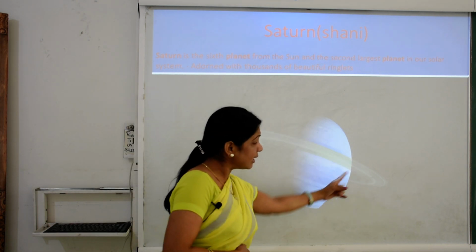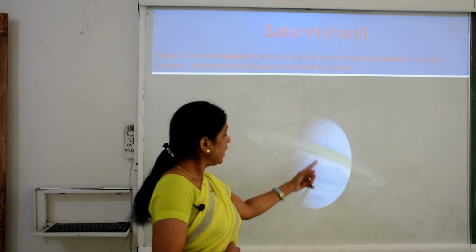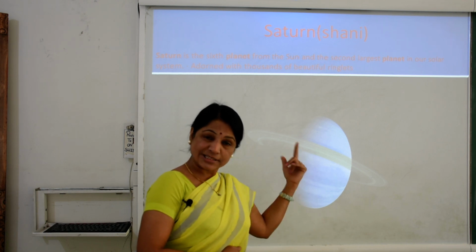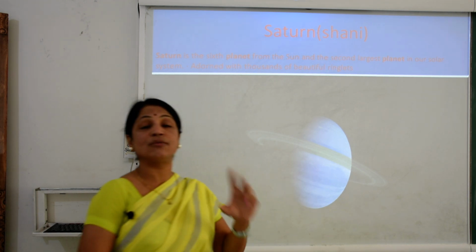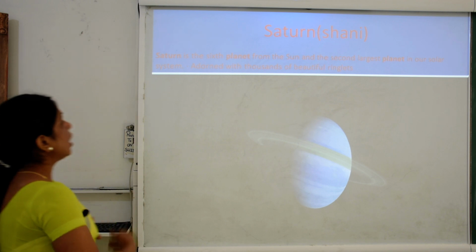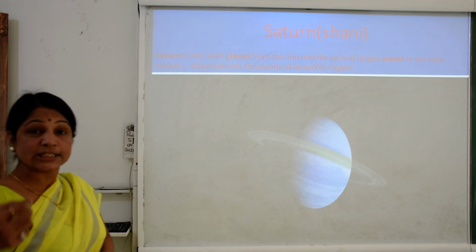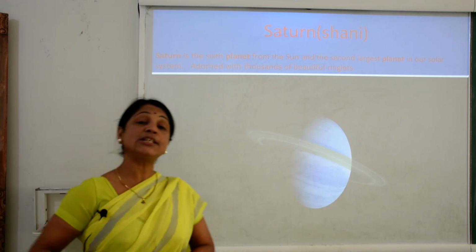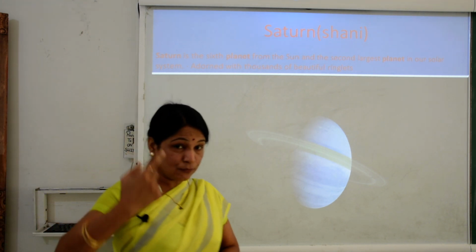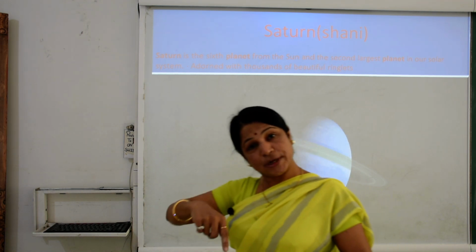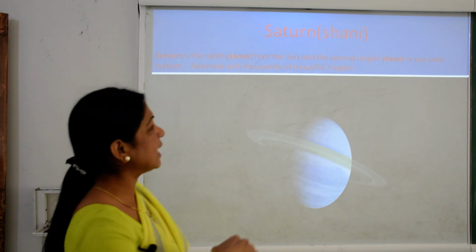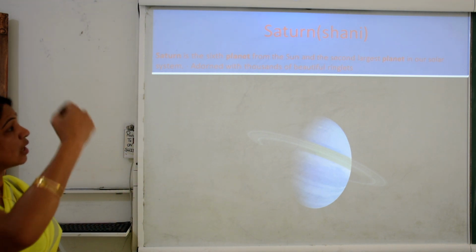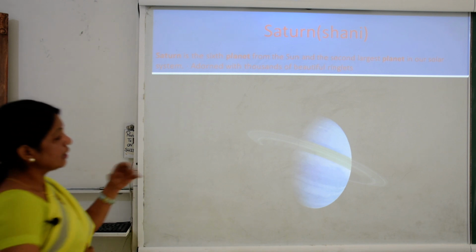Because it has a ring-type structure, and it stacks various rounds, and the completion of its timing is very slow. Saturn is the sixth planet from the sun and the second largest planet. Which is the first largest planet? That is Jupiter. Second is Saturn in our solar system.